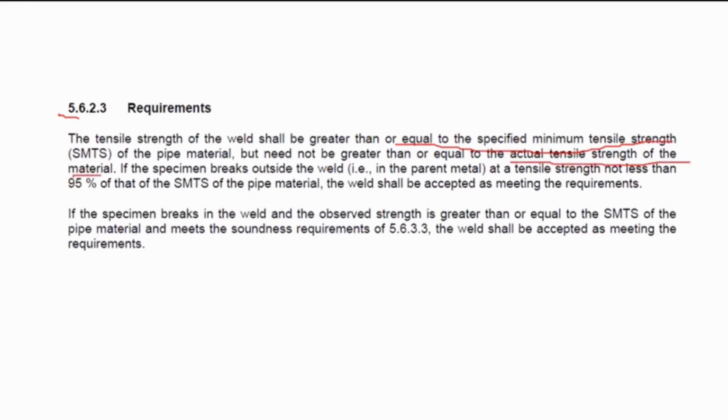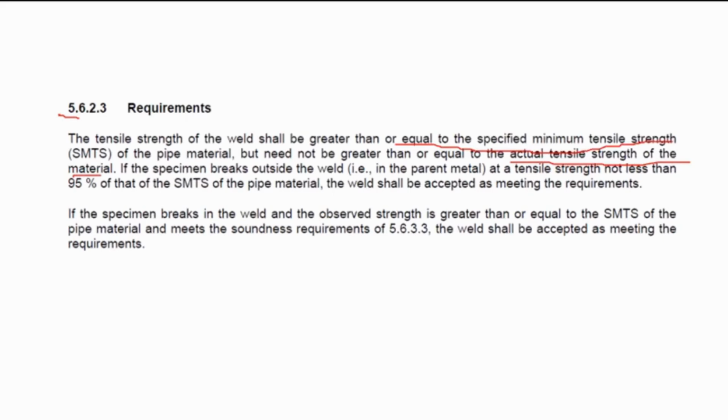The actual tensile strength of the material can be referred to in the mill certificate of that material, which was based on the actual tensile strength values gathered during the testing. But the minimum tensile strength can be seen depending upon the material.